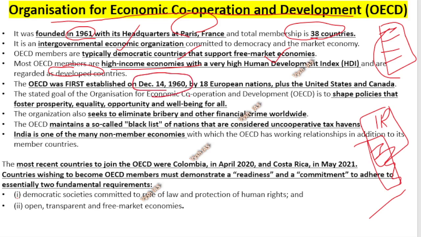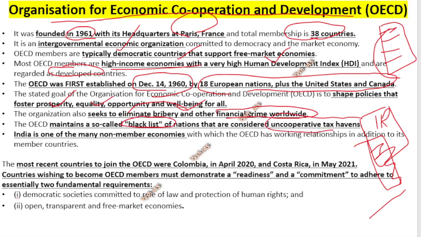Okay, 1960, by 18 European nations plus the USA and Canada. Their goal was to shape policies in such a way that all these countries have prosperity, equality, opportunity, well-being, everything for everyone. And they want to eliminate bribery and financial crime, anything related to it. You have to end it. So they maintain a blacklist also, of who they consider to be like a kind of